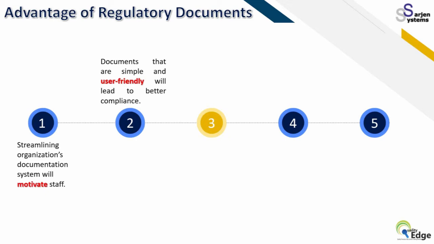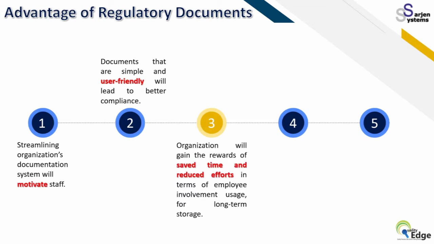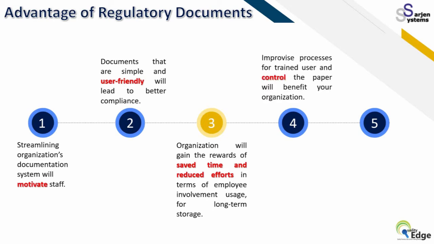Many times people don't understand the instructions or the documentation requirement, and they make mistakes. The organization will gain a reward like saving time and reducing effort. If you have an electronic record system, then with a few clicks you can bring all the documentation or records in whatever form the auditors demand, or even for daily use. If somebody is doing analysis and wants to review a specification, document, guidance, SOP or protocol, everything should be easily available.